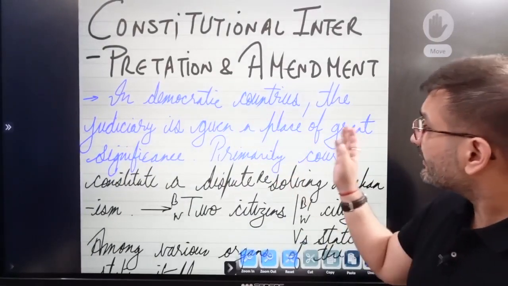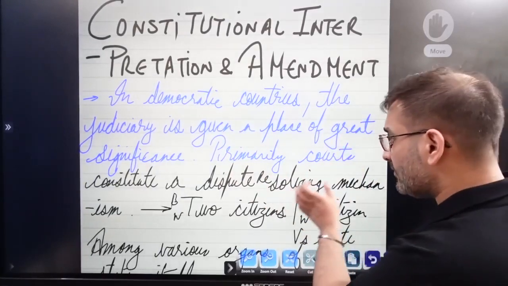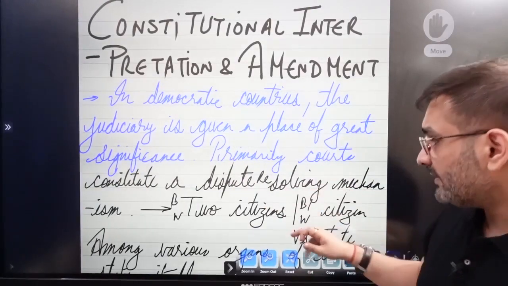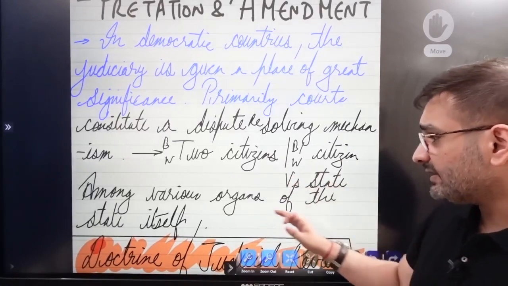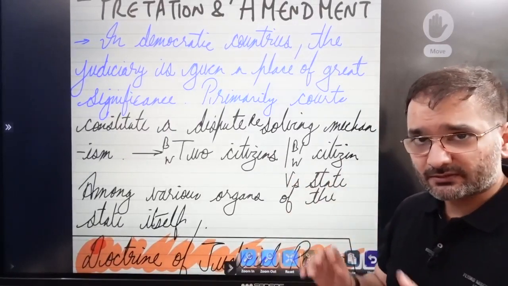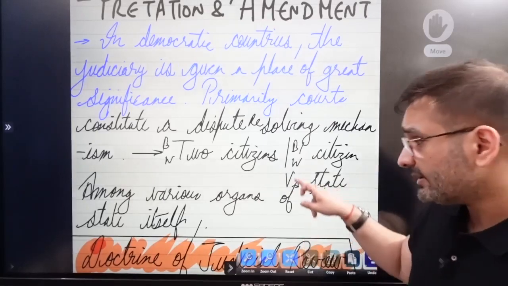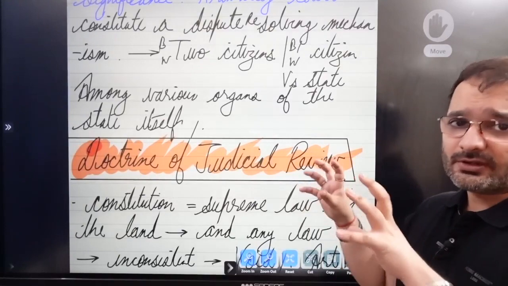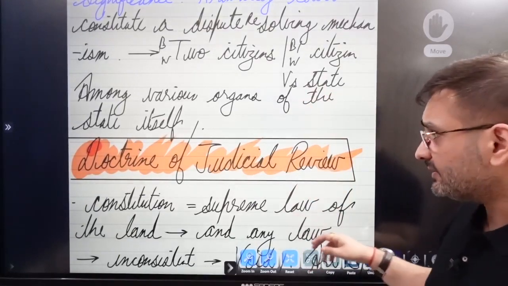In democratic countries, the judiciary is given a place of great significance. Primarily, courts constitute a dispute resolving mechanism between citizens and states, and among various organs of the state itself. So we're talking about interpretation of the constitution. Keep that in mind. These are pointers that will go in your model answer. So I want you to prepare an answer beforehand for the interpretation of the constitution.